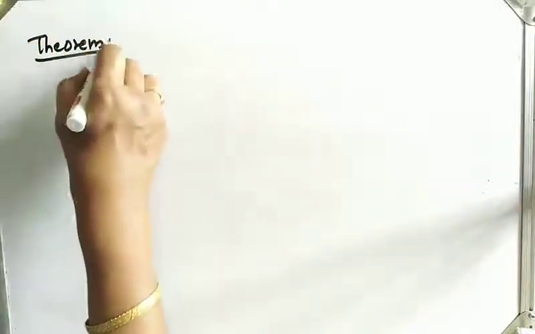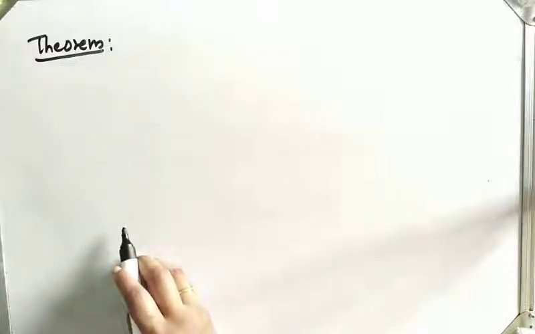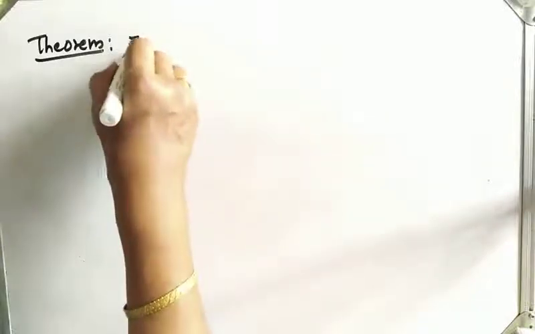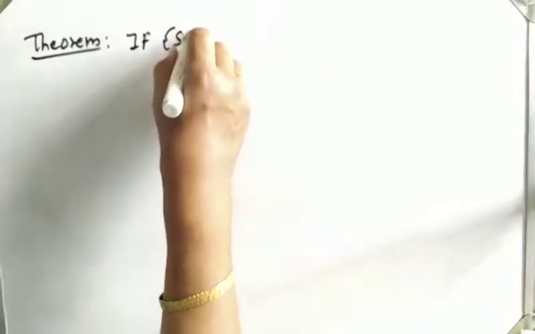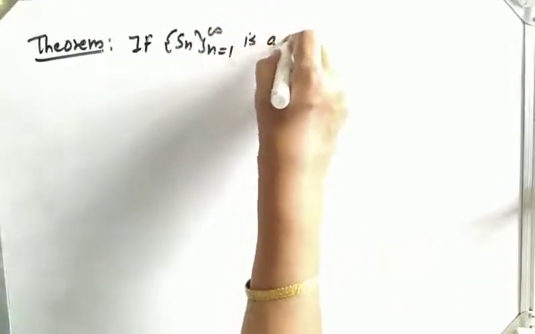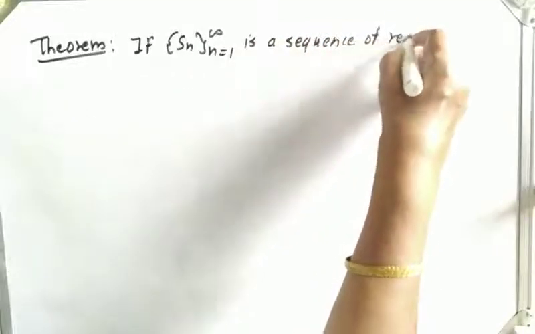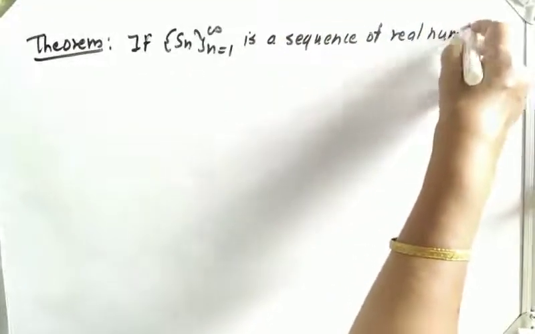Now the next theorem is the converse part of the note we have just written. What is that? If the limit inferior and limit superior of a sequence are the same and equal to L, then that sequence will be convergent and the limit of that sequence will be L. That is the next theorem. If sequence Sn, n varies from 1 to infinity, is a sequence of real numbers,